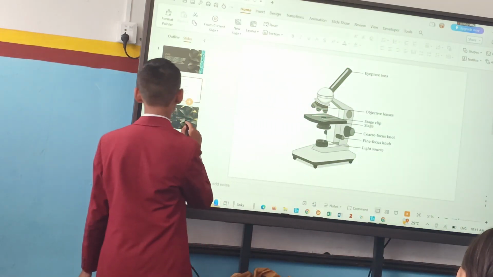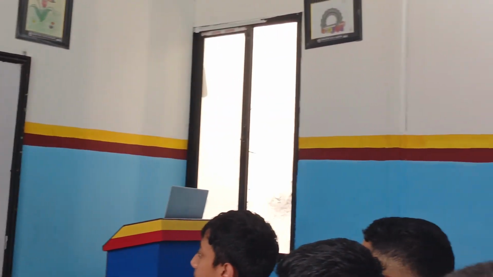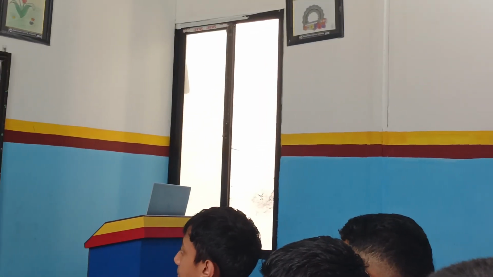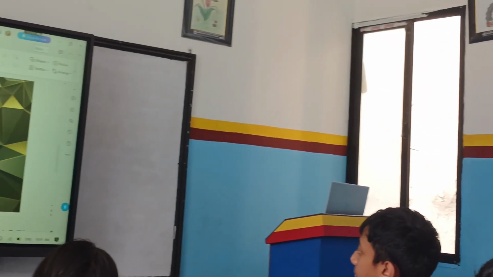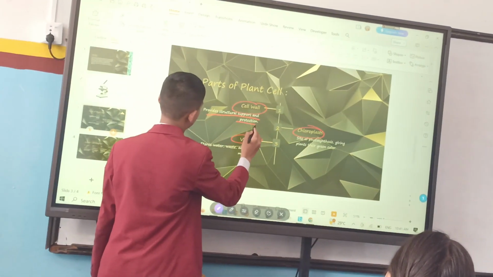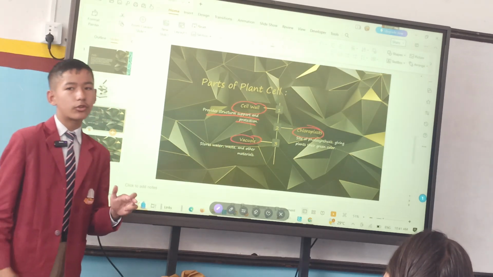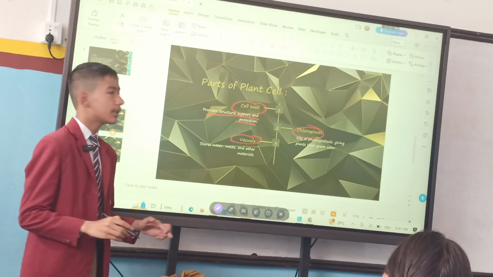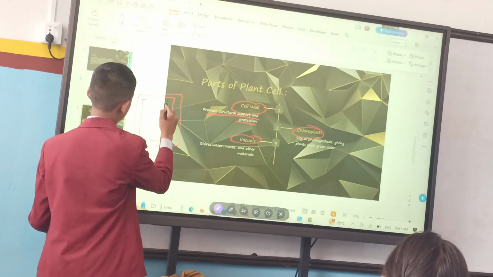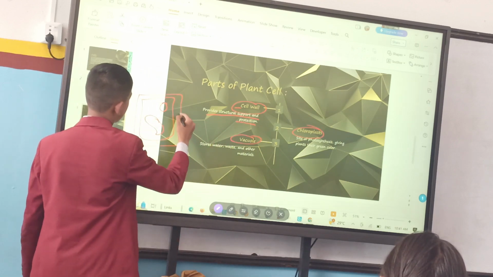The next slide is given here about parts of plant cell. The parts of plant cell are such as cell wall, vacuole, or chloroplasts. Now let's see about plant cells. Plant cells, cell walls, provide structural support and protection. It means to say that cell wall is the part of plant cell that provides better protection for the plant cell. If there is any object, it's a plant cell, right? It will be like this, and there is a nucleus like this. Now, the cell wall that is said here is this one.